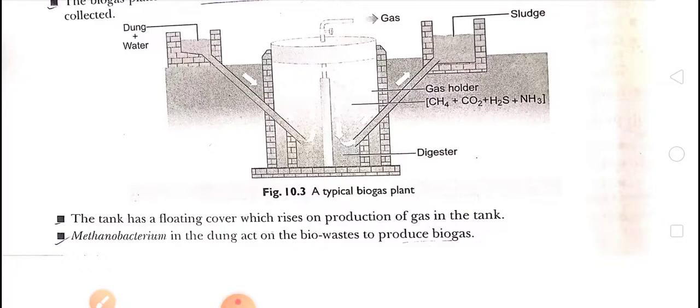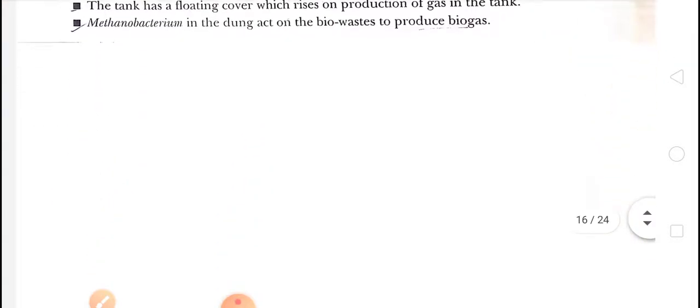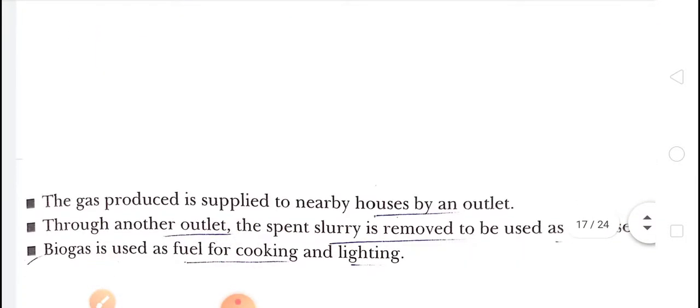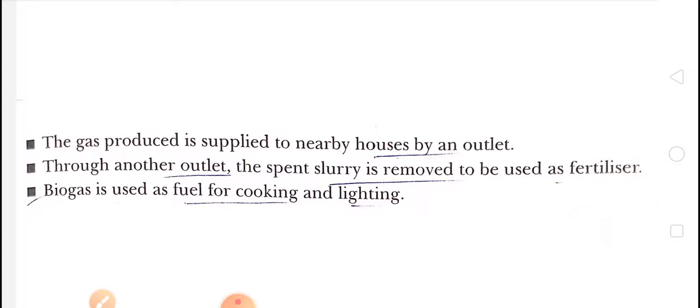Okay, methane, CO2, SO2. Now the uses of these gases: the gas produced is supplied to the nearby houses by an outlet. Okay, and through another outlet the spent slurry is removed, which is later used as fertilizer in fields.